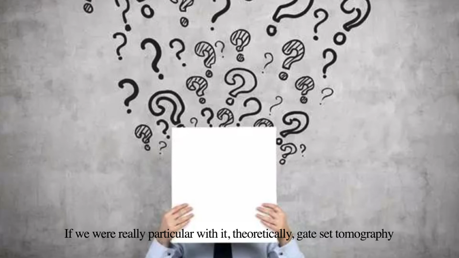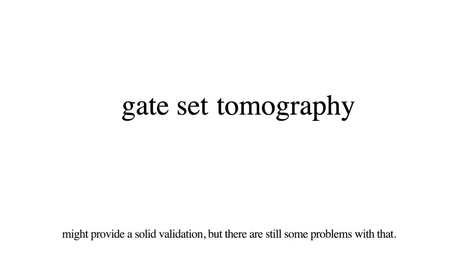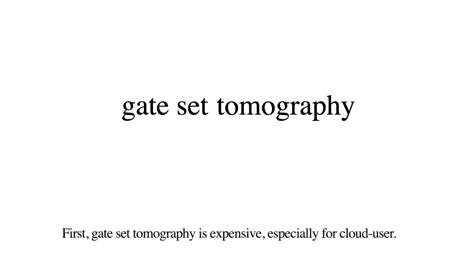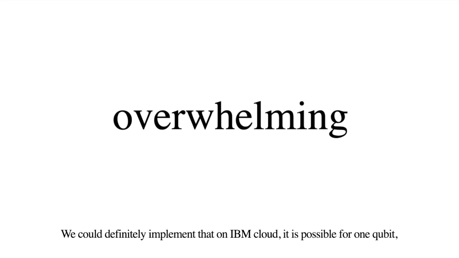If we were really particular with it, theoretically, qiskit tomography might provide a solid validation, but there are still some problems with that. First, qiskit tomography is expensive, especially for crowd users. We could definitely implement that on IBM Crowd.